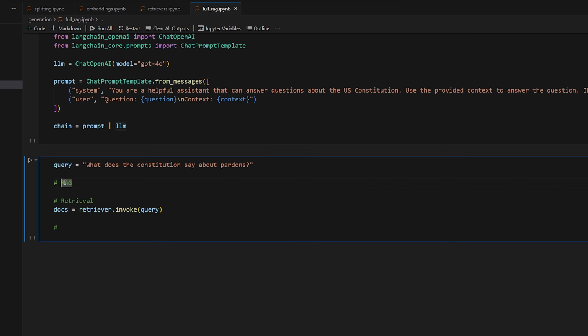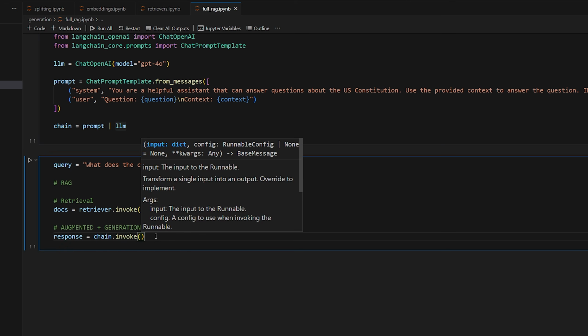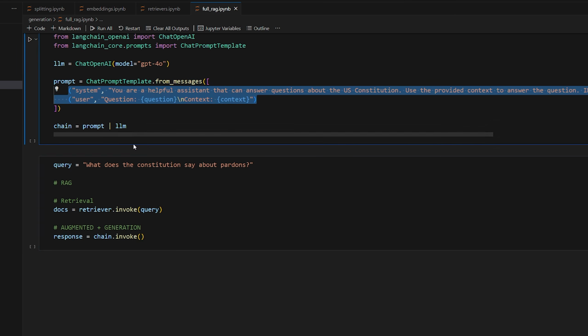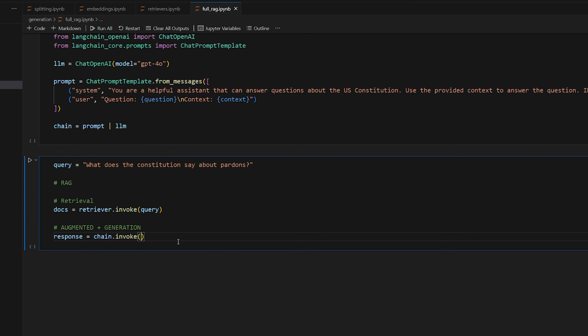The next part of RAG is augmented, and then generation after that. So we're going to combine these two steps together: augmented plus generation. The reason we're combining it is because all we've got to do is response is equal to chain.invoke, and then we can just pass in our variables, which will be augmented into the prompt, and then we pass that prompt to the large language model. That's generation. So that's why it goes together, okay?